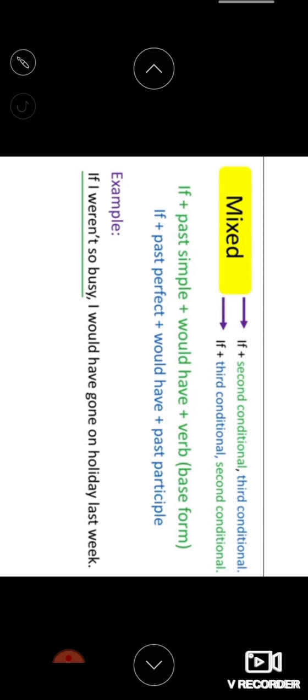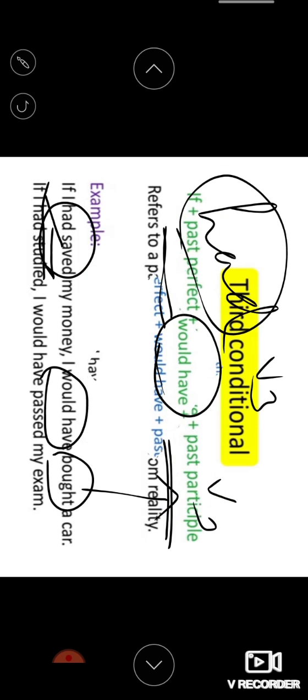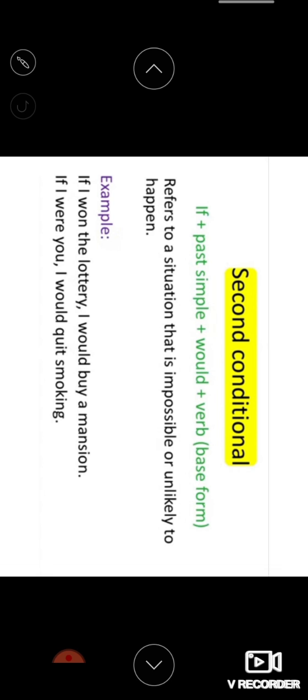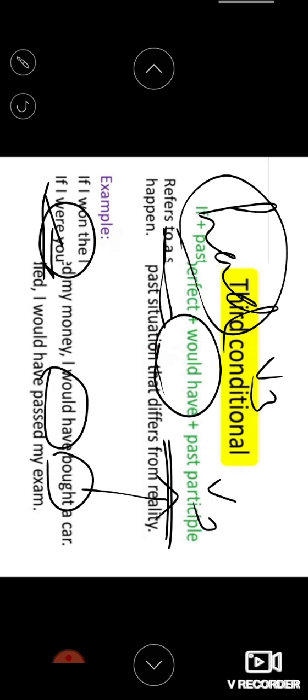Now here you can see the mixed conditional. Here in mixed there are some conditions. Check out here, if plus second conditional. So what is second conditional, children? Just have a look. See here, second conditional is nothing but past simple plus would plus verb base form.